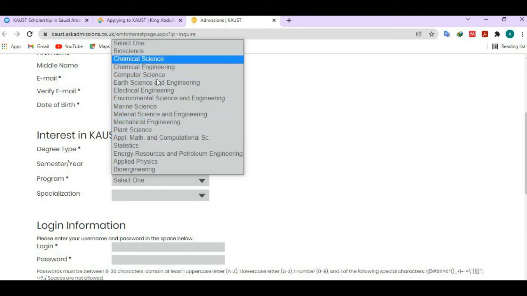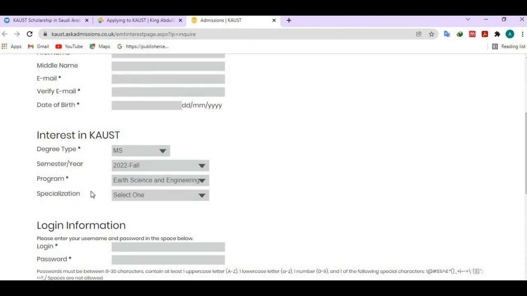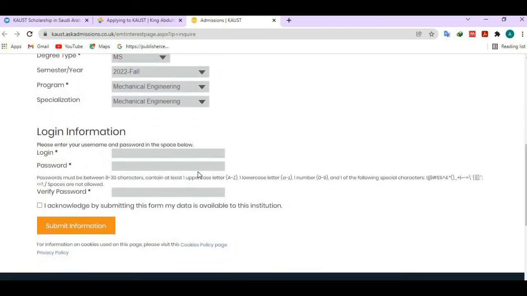Suppose we need to apply for this scholarship program. Now you select your specialization. Each program has a different specialization. Suppose earth science and engineering has two specializations. We can select solid earth. If you select any other department, such as mechanical engineering, then the research program is different. Okay, login information: create your login and password according to your choice.